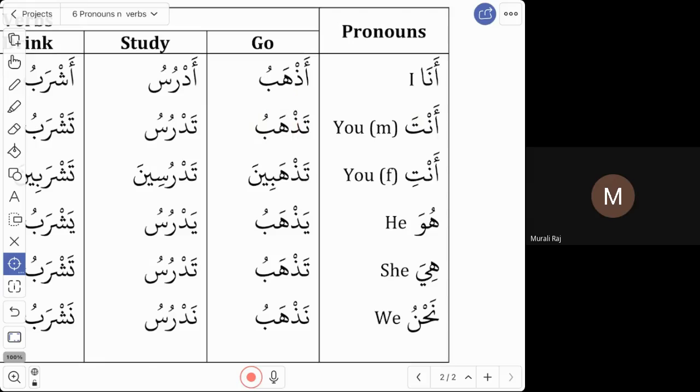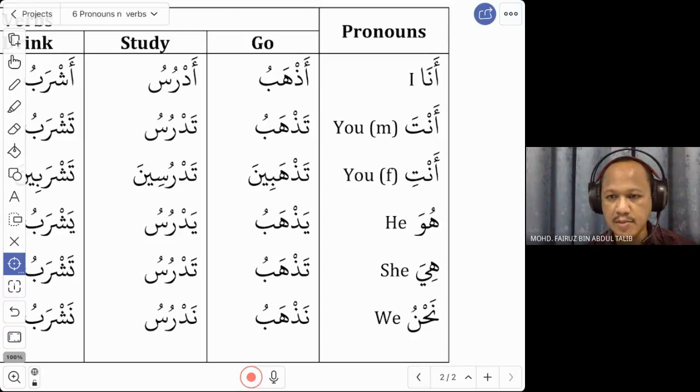You can read azhabu or you can just say azhab. Yes, that is correct. So ana azhab, I go or I am going. This word can be used for both simple present and present continuous tense. So you say ana azhabu. Okay, good. That is the first verb.